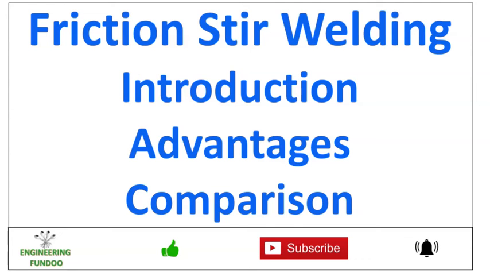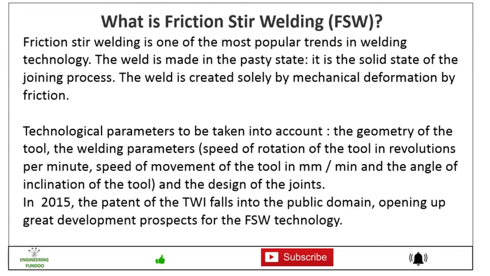In this video, we will discuss friction stir welding: introduction, advantages and comparison of friction stir welding. Friends, what is friction stir welding? Friction stir welding is one of the most popular trends in welding technology. The weld is made in a pasty state. It is a solid state joining process. The weld is created solely by mechanical deformation by friction.